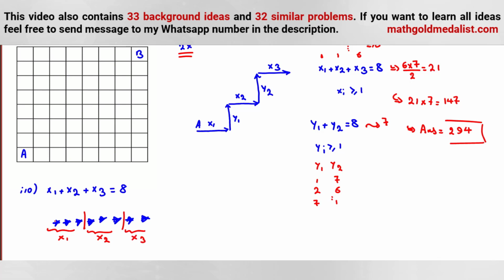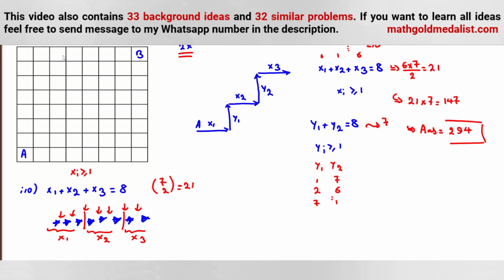In how many places can we place these 2 bars? We cannot place here. But why? Because x1 will be 0. Here, we know that x are at least 1. We cannot place here. Why? Because x3 will be 0. We cannot place in the same positions. Why? Because x2 will be 0. So we should place these 2 bars in 2 different positions here. It will be 7 choose 2, which is 21, like this.